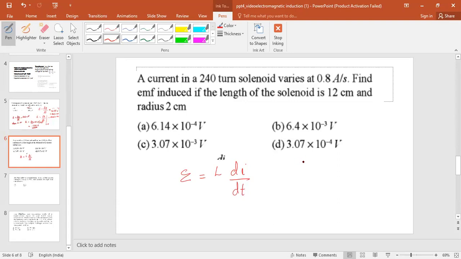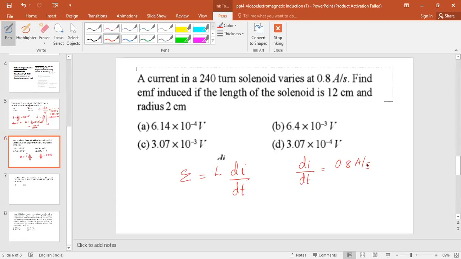It is given that the current in the solenoid varies as di by dt, that is 0.8 ampere per second, and we need the inductance of the solenoid.